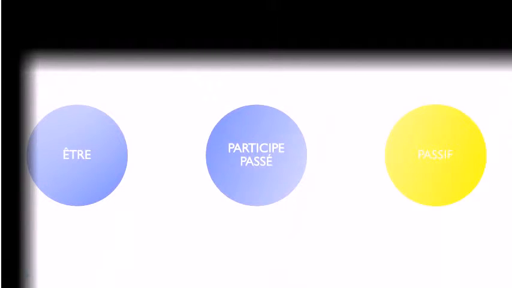So remember that if you want to construct this forme passive, then the first thing will be être, and this verb être will be changed according to whether it's présent, futur, passé composé, etc. And then after that, you will put the participe passé form to get your passive form, all right?